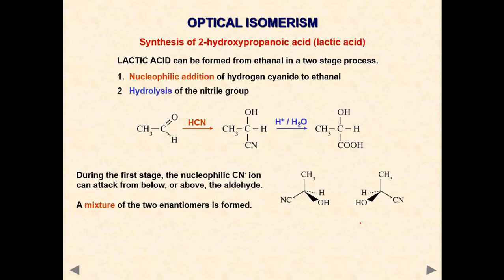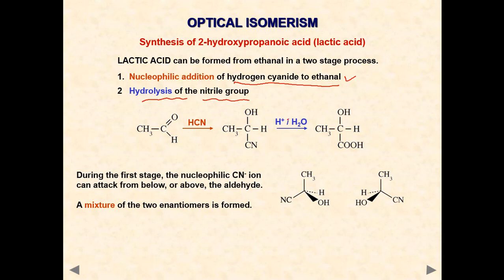Some example here: nucleophilic addition of hydrogen cyanide to an aldehyde, followed by hydrolysis of the nitrile group. See here, the aldehyde reacts with HCN, forming OH and CN.